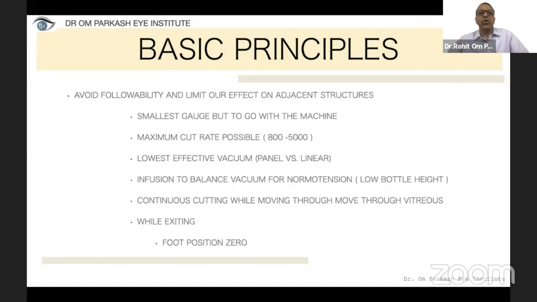So the vitrector which has to be used has to be of the smallest gauge, but it has to go with the machine. The maximum cut rate possible with the machine has to be used, which may be from 800 to 5,000. The lowest effective vacuum has to be used, and there has to be an infusion which balances the vacuum for normotension in the globe, and we have to decrease the height to the low bottle height. While moving the cutter, it has to be in continuous cutting mode, and while exiting, it has to be at foot position 0.